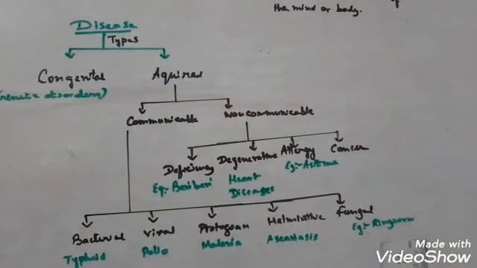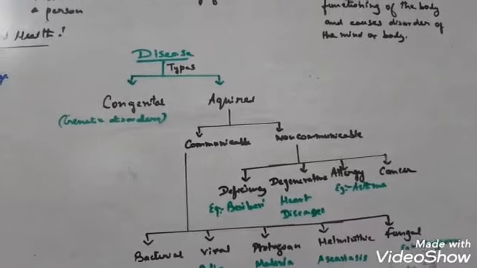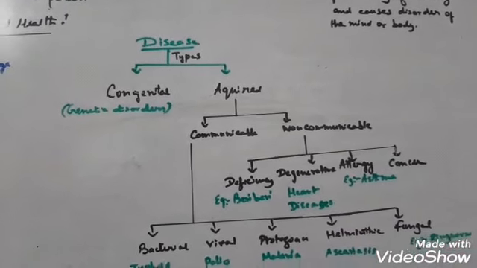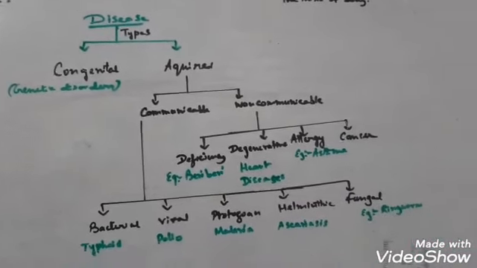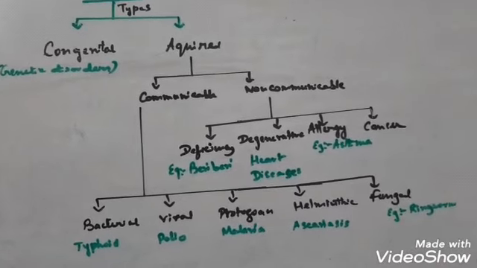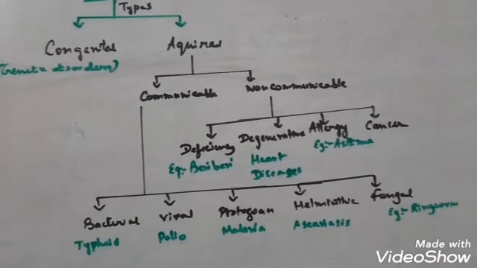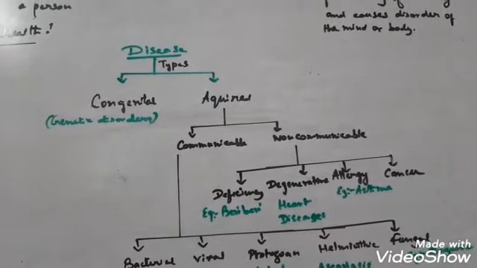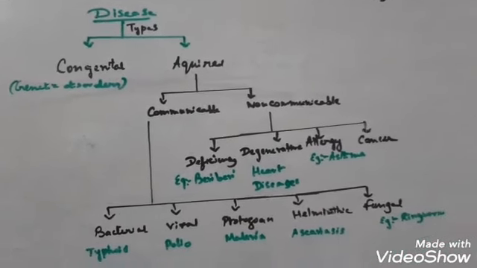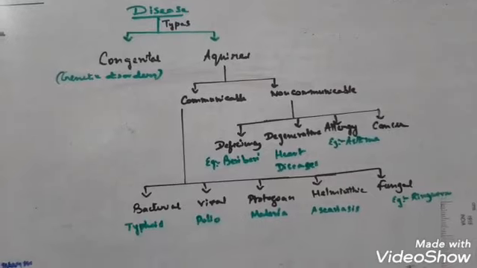Next come degenerative diseases, like heart disease, which is due to degeneration of the body tissues. Asthma is an allergic disease. Next comes cancer. It is also a non-communicable disease.